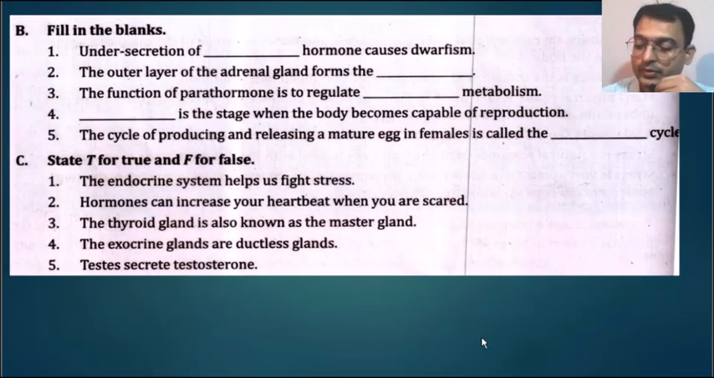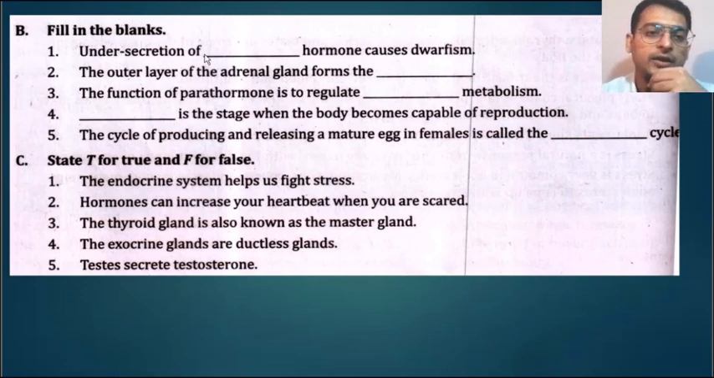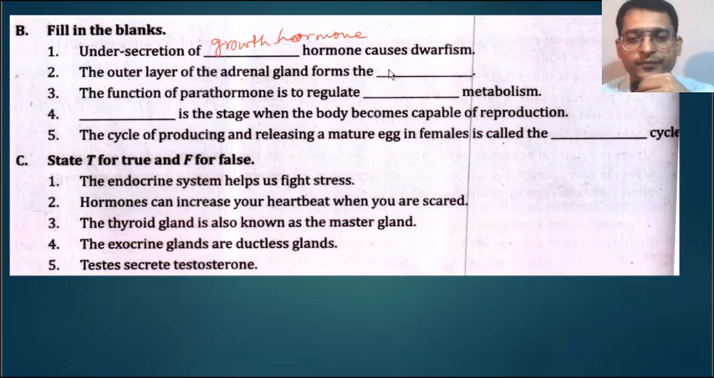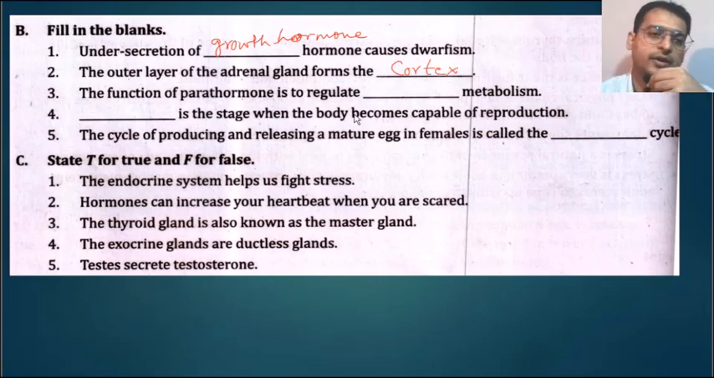Next question. Under secretion of dash hormone causes dwarfism. Under secretion of the growth hormone causes dwarfism. The outer layer of the adrenal gland forms the, what is it? Outer layer is known as the cortex. Adrenal cortex.